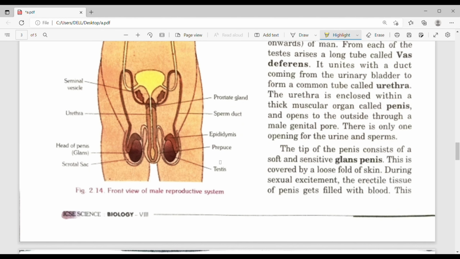The very first I'll tell you the function of testes. There are two testes. They are oval in shape. It is the male sex gland, consisting of seminiferous tubules.